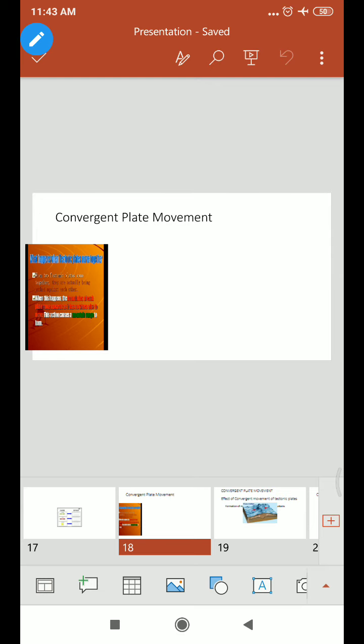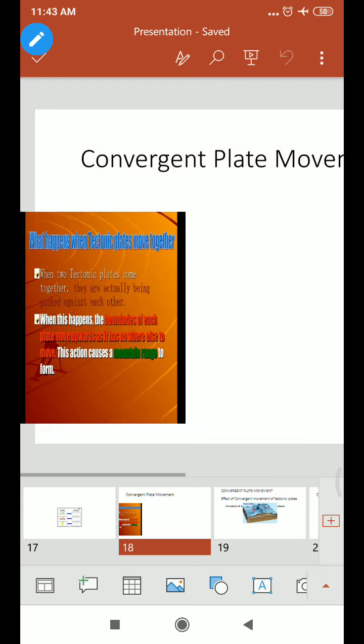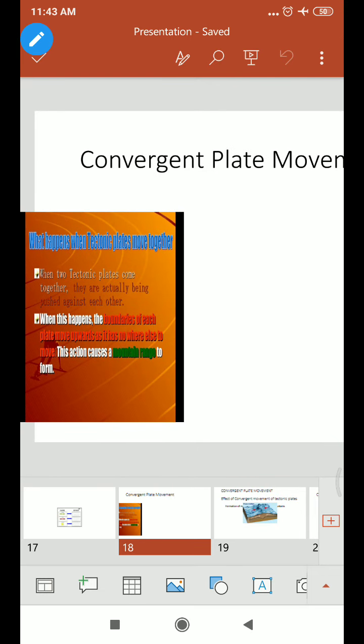Now let us discuss convergent movement. When two tectonic plates come together into one region, one part is pushed upward and another part may be pushed downward. This is generally found when two continental plates come towards each other; at the meeting point the plates move upward, forming a mountain range.